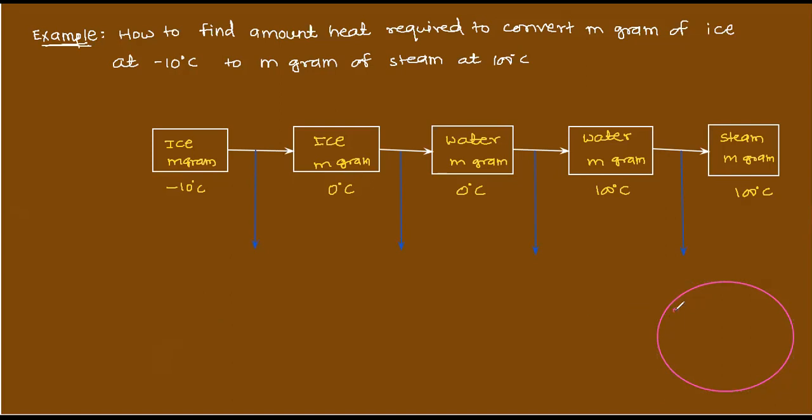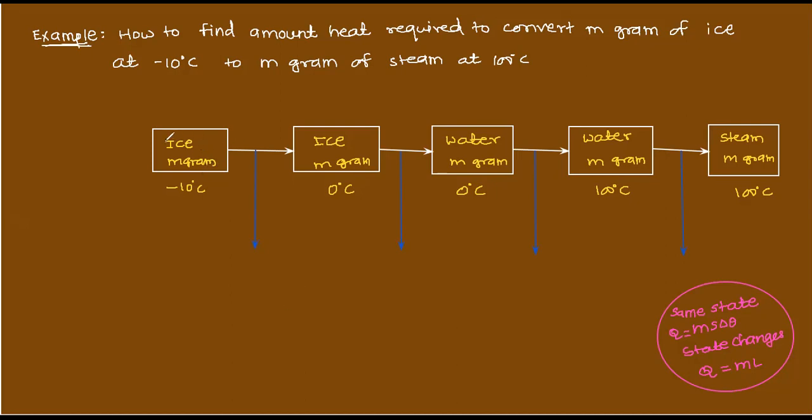Same state, same state, same state: ms delta theta. State changes, state changes: Q is equal to ml. This is very, very important. Keep it in mind. Same state, ms delta theta. State changes, Q is equal to ml.